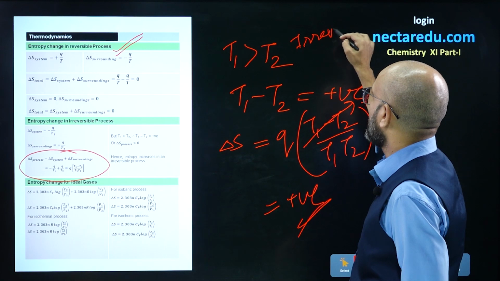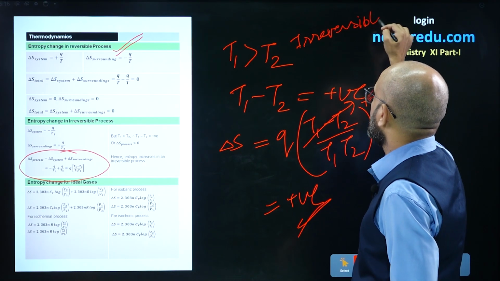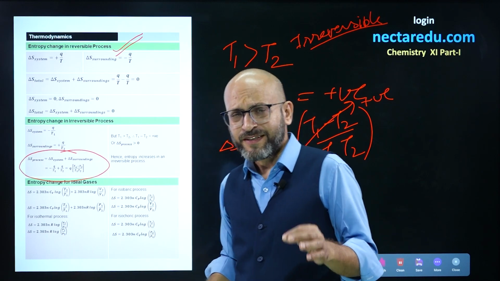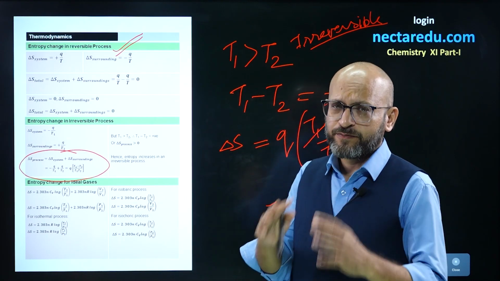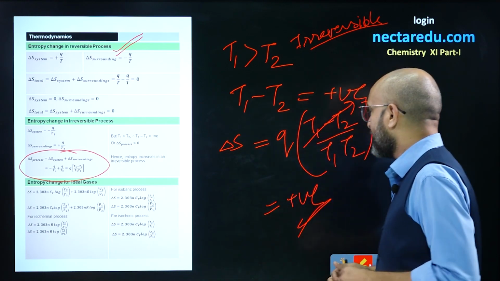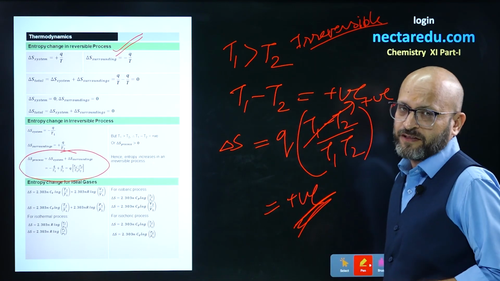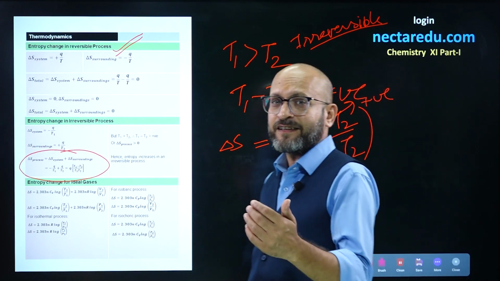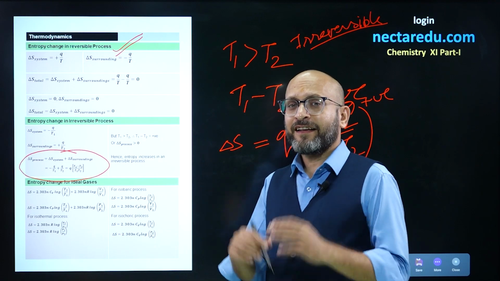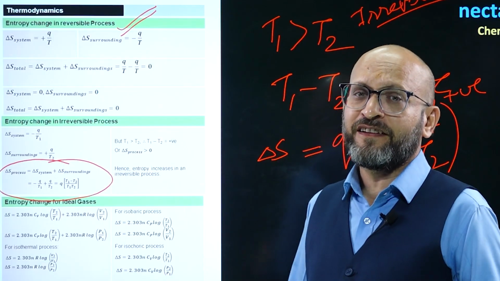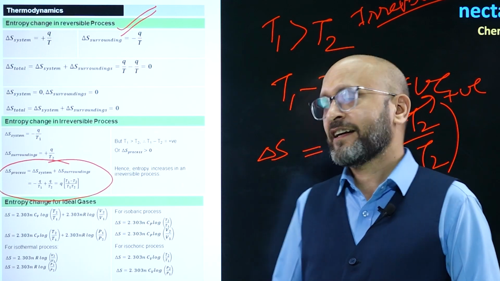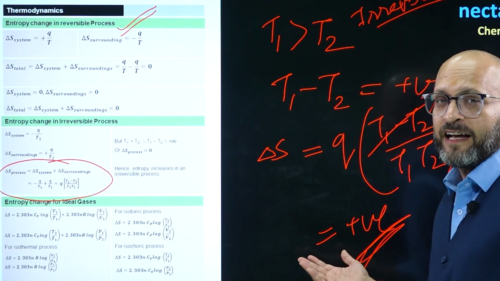In the reversible process, in adiabatic conditions, delta S equals 0, but in the irreversible process delta S is positive. That means entropy is increasing. That is what the second law of thermodynamics also says, that in an irreversible naturally occurring process, entropy of the universe keeps on increasing.